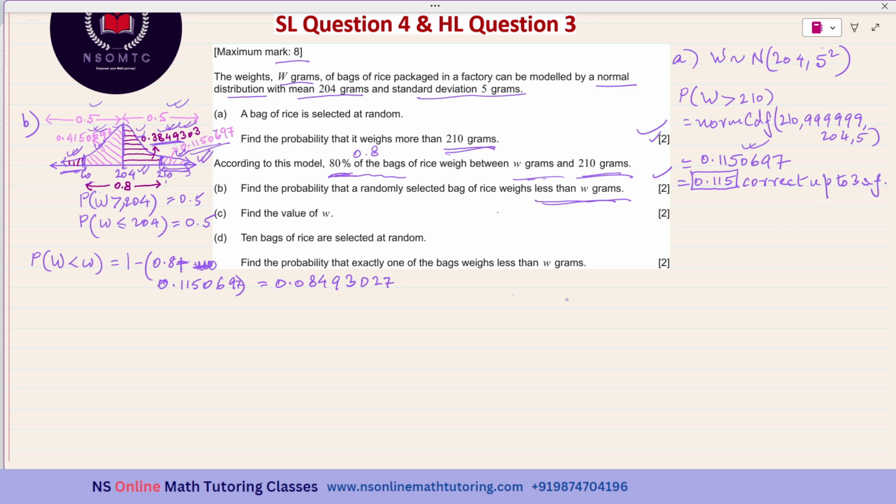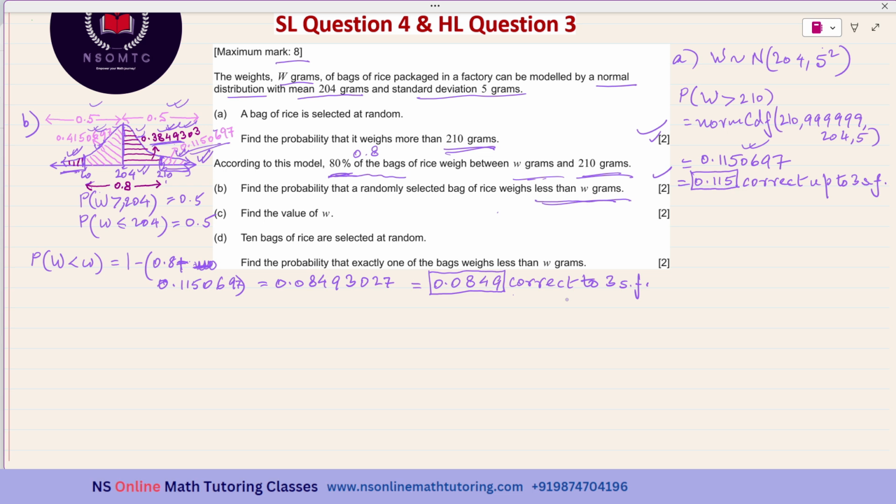So this is equal to 0.0849 correct to three significant figures. Okay. Now coming to subpart C, find the value of W.